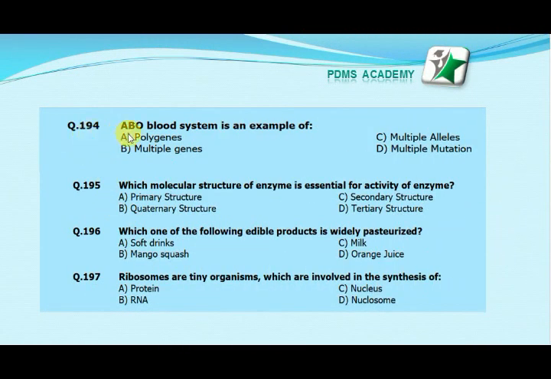Bismillahirrahmanirrahim. Our next MCQ is: ABO blood system is an example of option A, polygenes; option B, multiple genes; option C, multiple alleles; option D, multiple mutation. Our correct answer is C, multiple alleles.